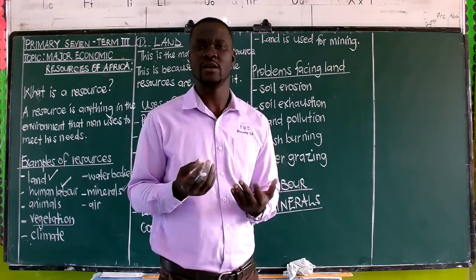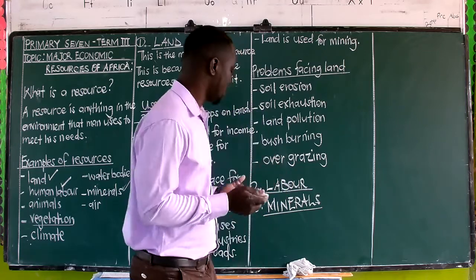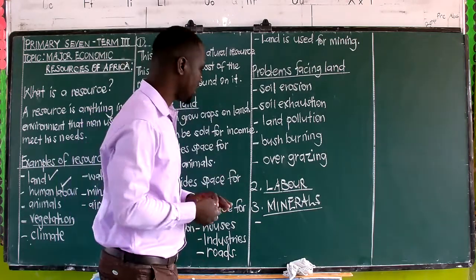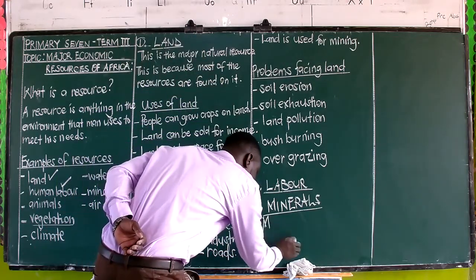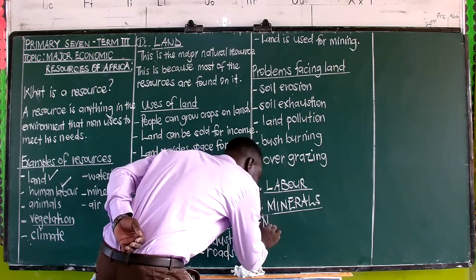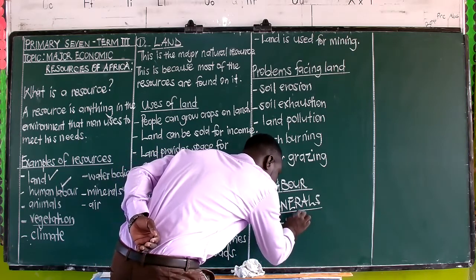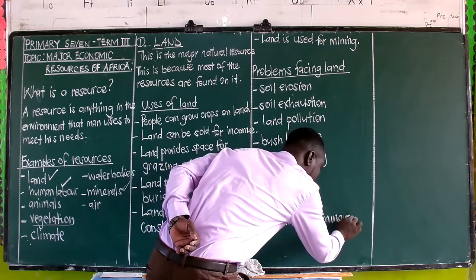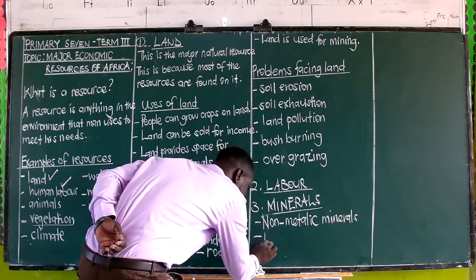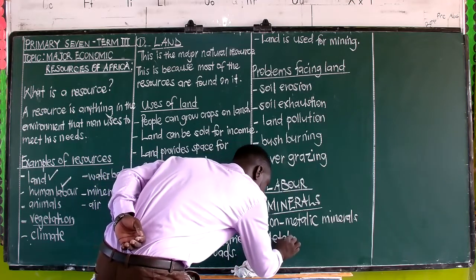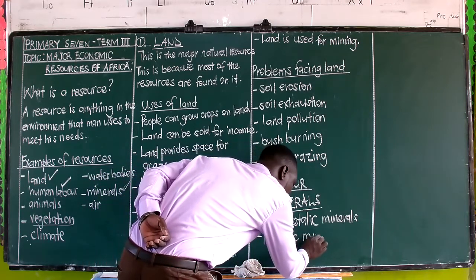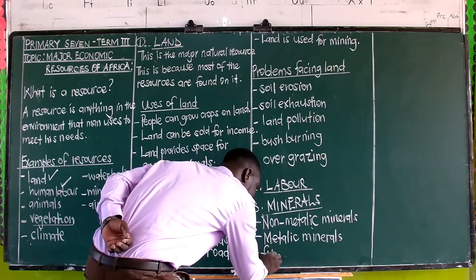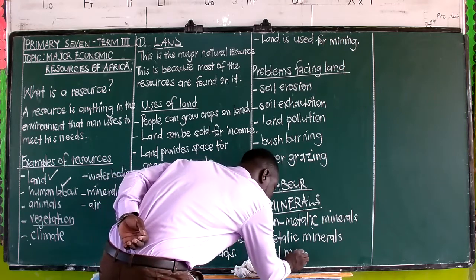Therefore, we are going to have minerals grouped into 3 types. We shall begin with non-metallic minerals. We shall have metallic minerals. And then we shall finally have what we call fuel minerals.